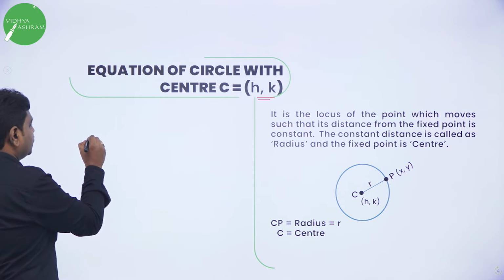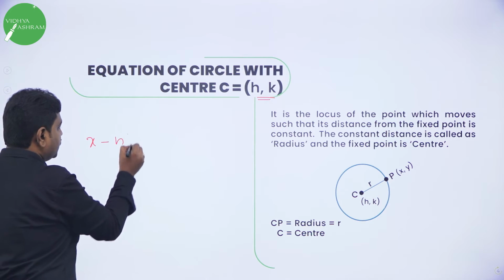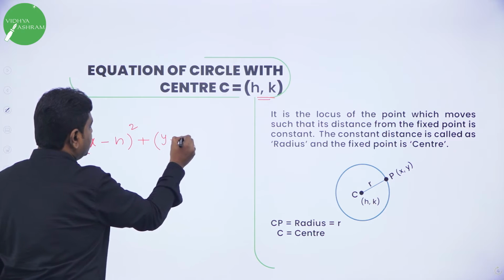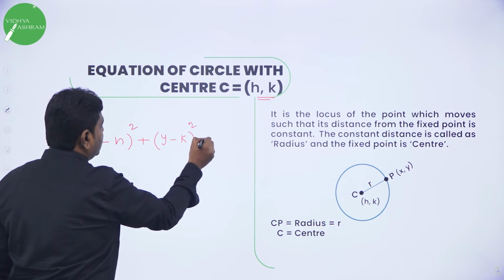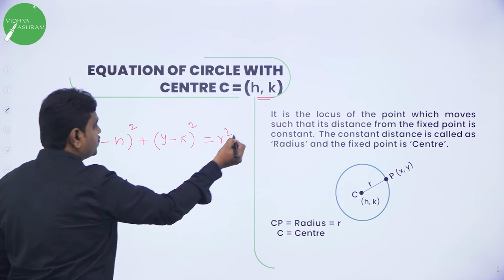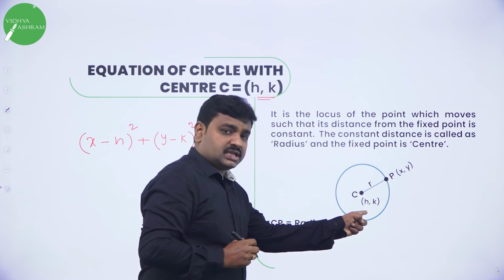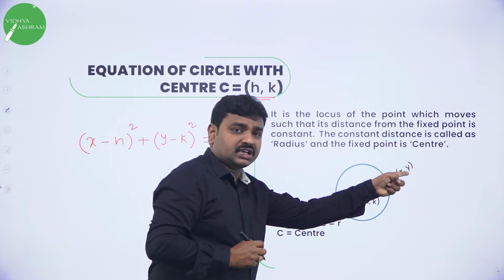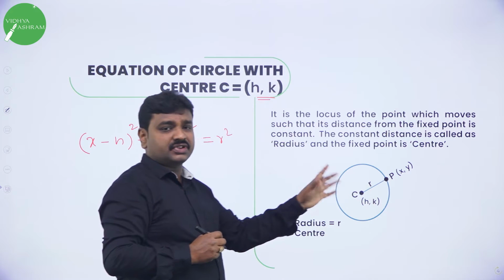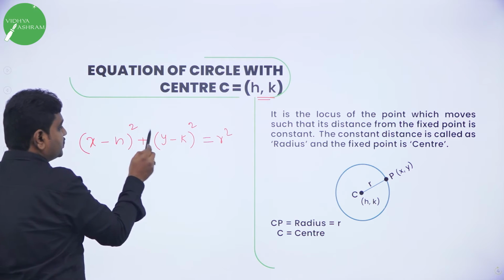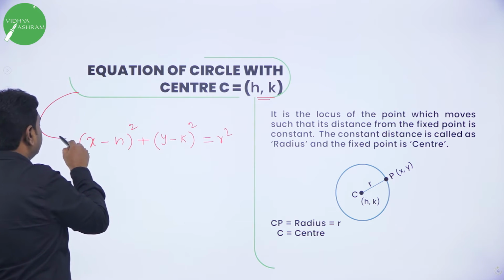What is the equation? x minus h the whole square plus y minus k the whole square is equal to radius square. Means center h k, point x y, difference of x coordinate whole square plus difference of y coordinate whole square is radius square. So this is the equation of circle with center h k.